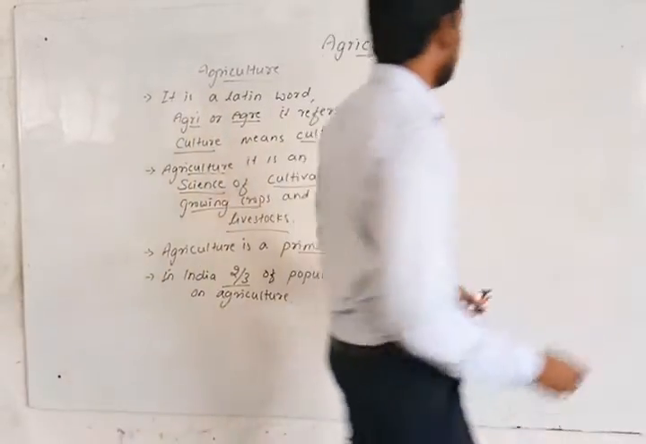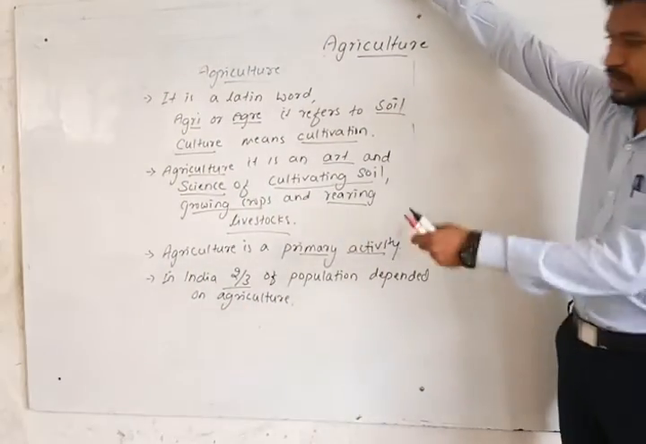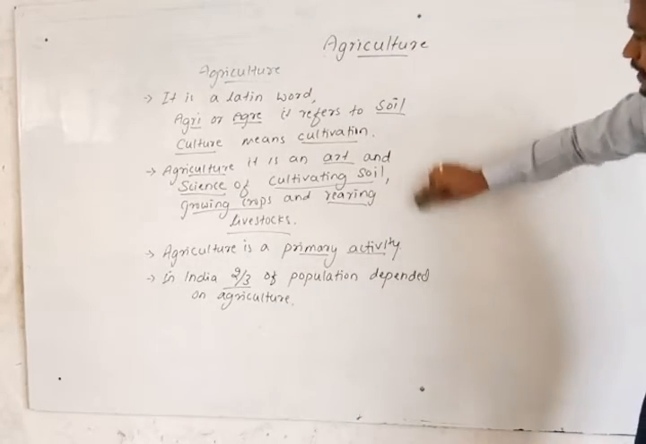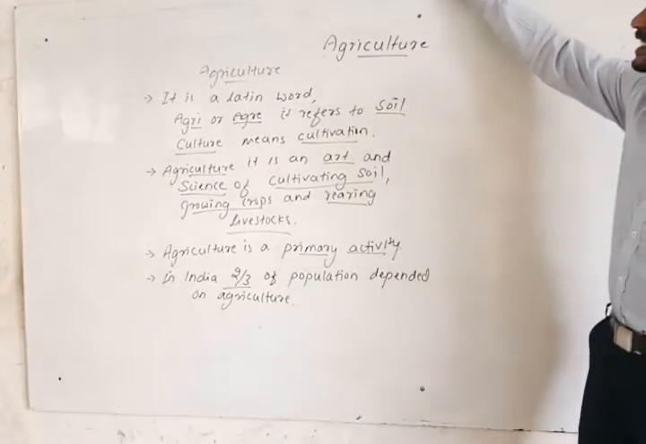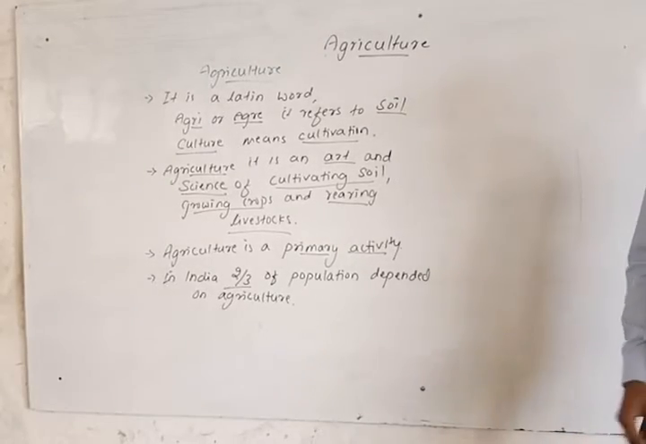Write down these concept points. Next we'll go for the types of agriculture activity. Is it over?